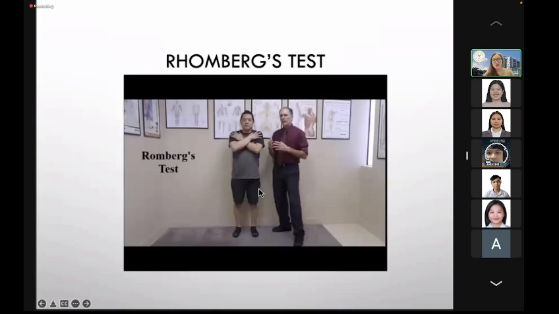First, what do you do? To test for the Romberg's test, you will ask the patient to do that with the eyes open. Be sure that the one doing the test is beside the patient kasi baka ma-off balance siya. So do it with the eyes open and with the eyes closed.